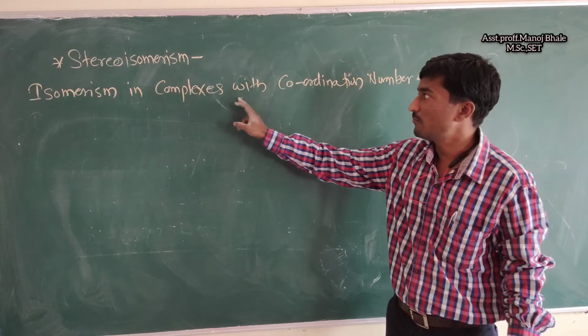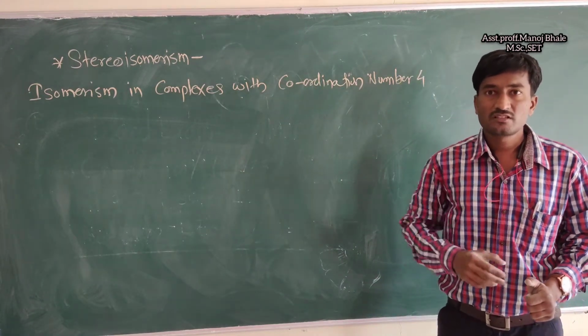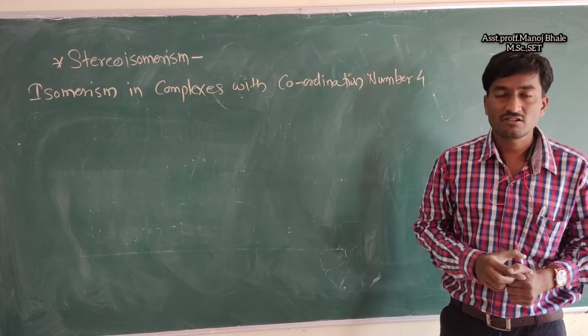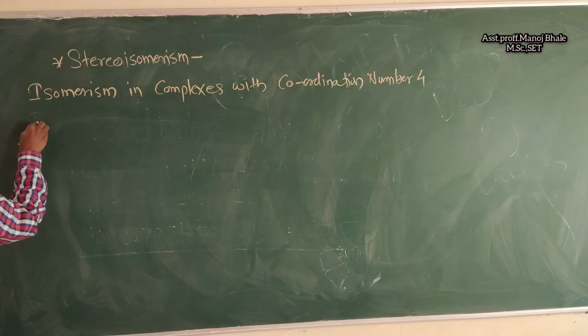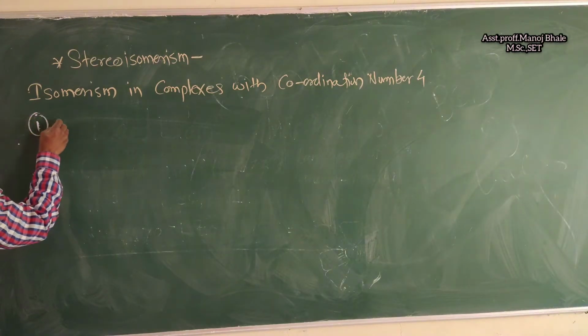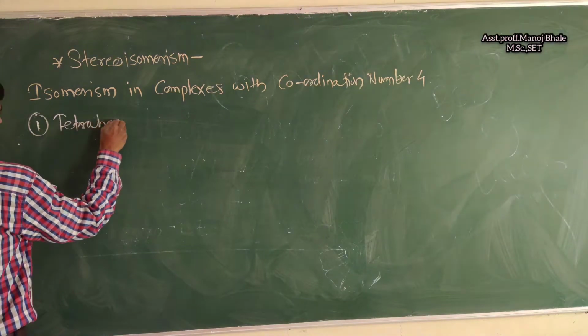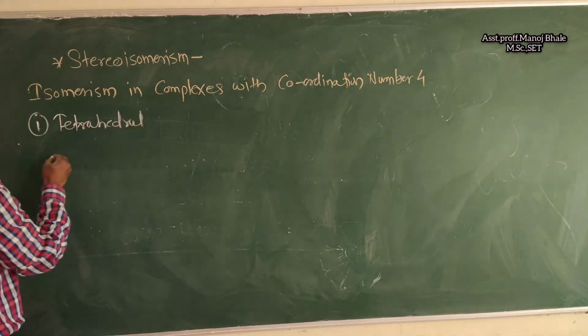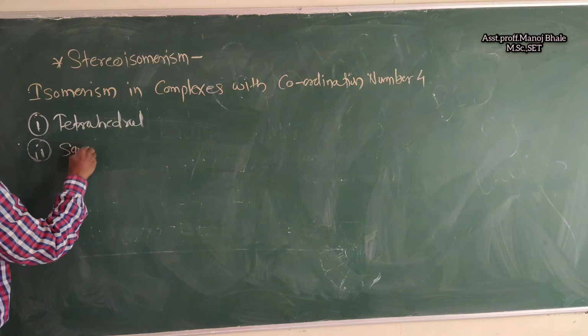Now isomerism in complexes having coordination number 4. There are two structures having coordination number 4: one is tetrahedral, and another, the second one, is square planar.